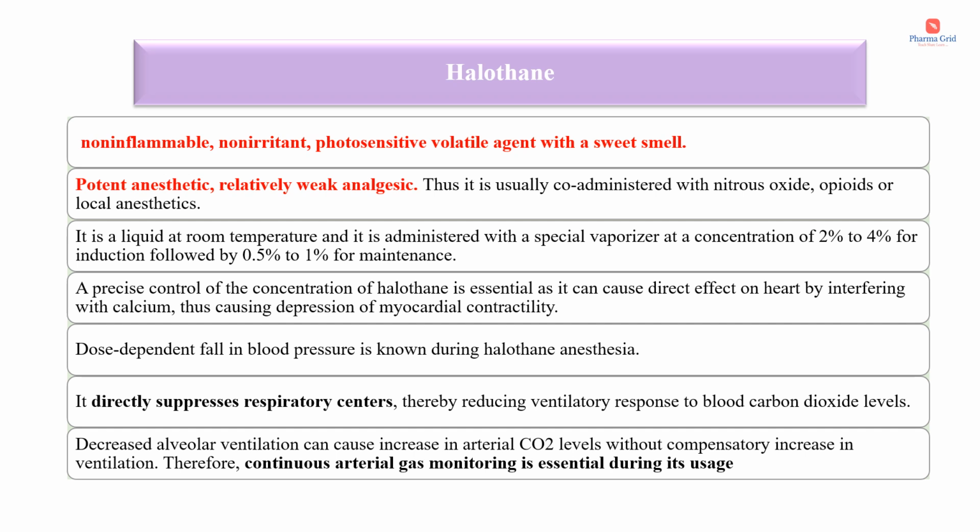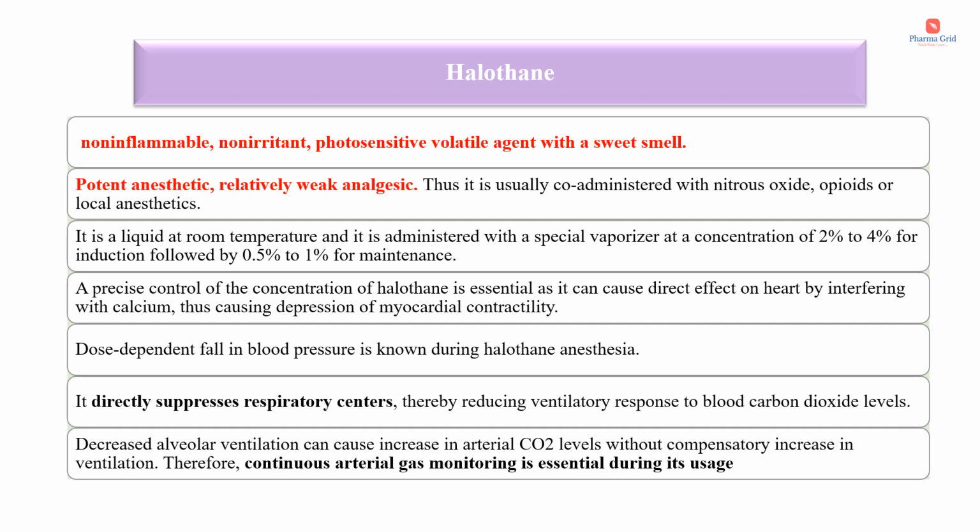It is a liquid at room temperature and it is administered with a special vaporizer at a concentration of 2% to 4% for induction, followed by 0.5% to 1% for maintenance. A precise control of the concentration of halothane is essential, as it can cause a direct effect on the heart by interfering with calcium, thus causing depression of myocardial contractility.